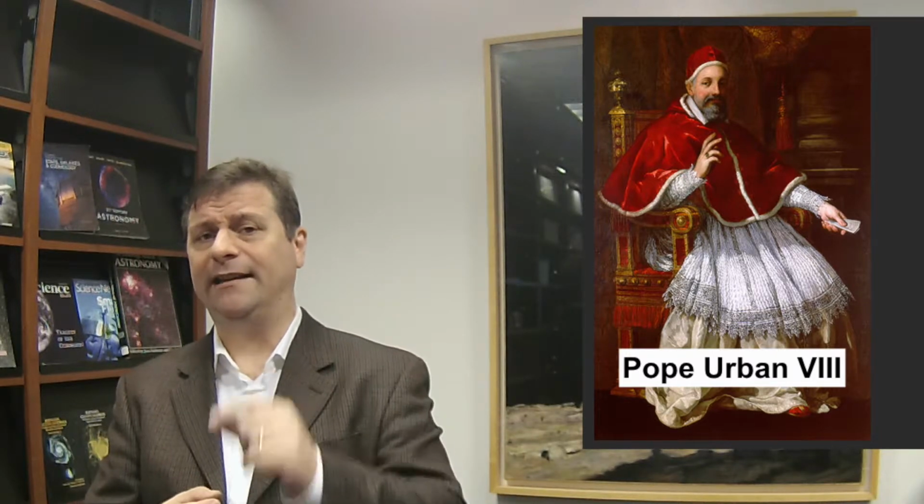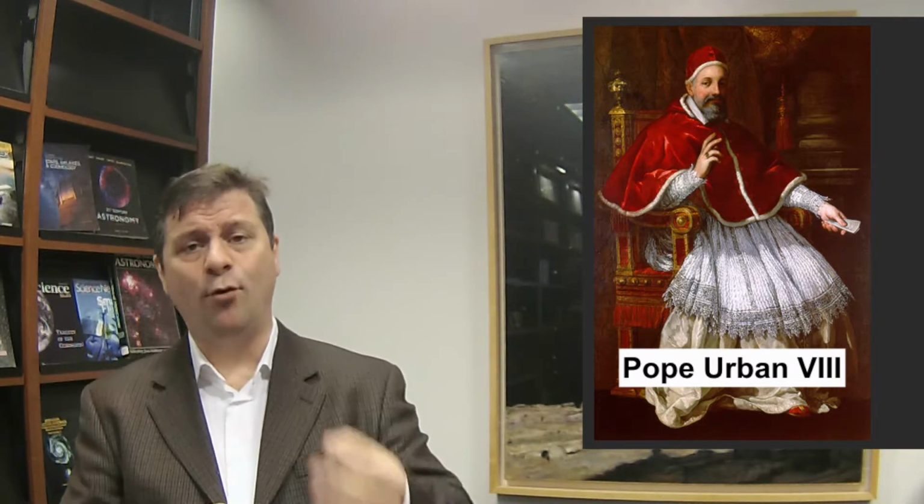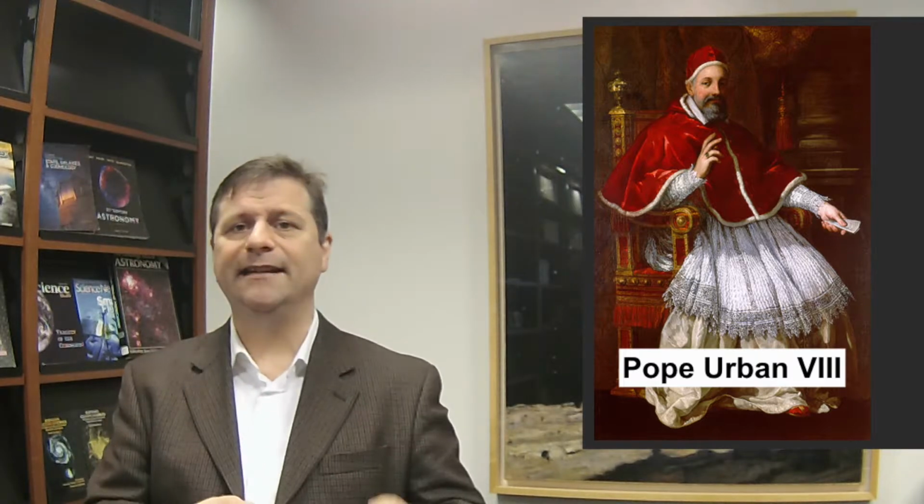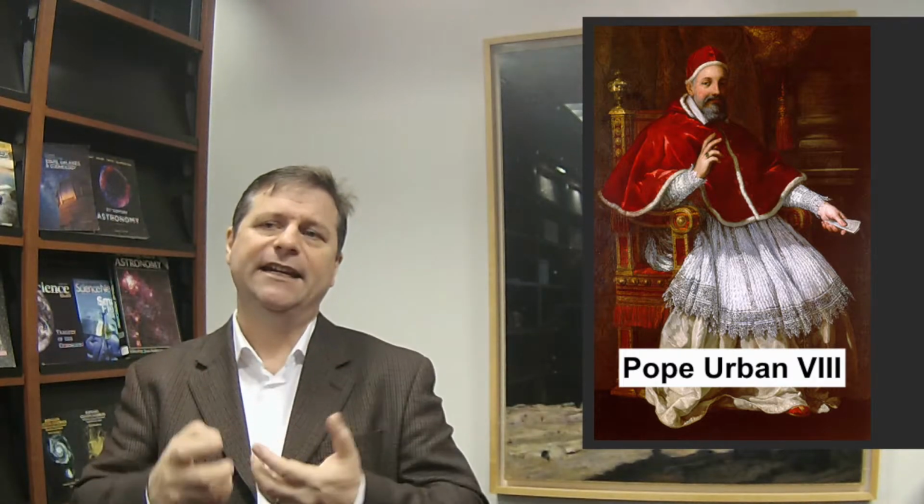Now, Barberini was a friend and supporter of Galileo's. And what he said was, okay, he gave him permission, or at least seemed to give Galileo permission, to write about the nature of the two world orders.